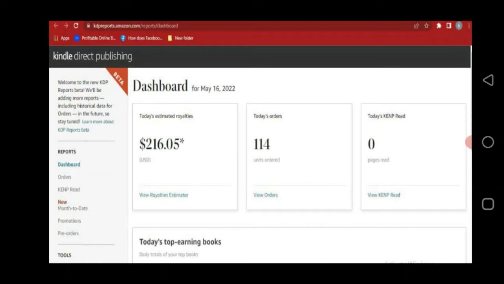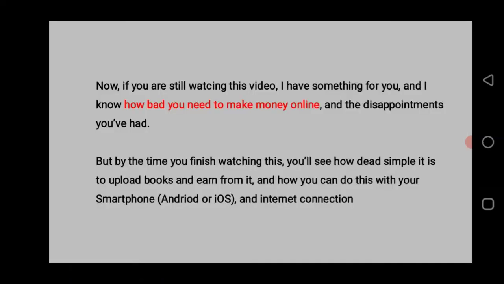For the house that you live in, the money you pay to stay there is called rent. The money people pay for hospital is called bills. The one they pay for school is called fees, right? So money for Amazon Kindle is called royalties. I will also show you how these royalties are divided, how these royalties are being credited too, right?